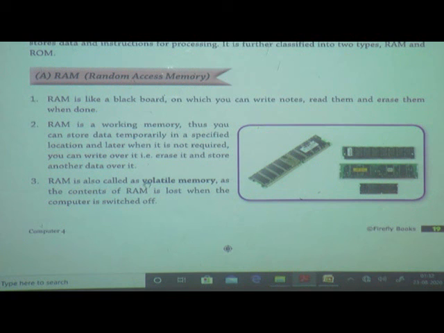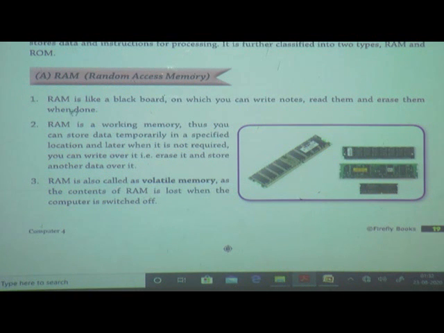RAM is also called a volatile memory. What is meant by volatile? We will see here, the content of RAM is lost when the computer is switched off. When the computer is switched off, the content of RAM, meaning what we have created in RAM, is erased, meaning we lose all the data. It is called a volatile memory. RAM is called a volatile memory, meaning the content of RAM is lost when the computer is switched off.